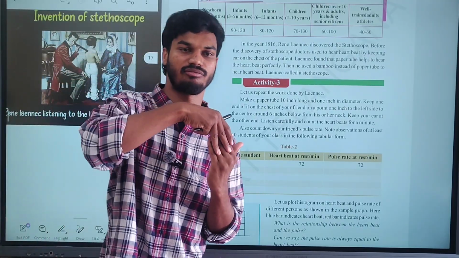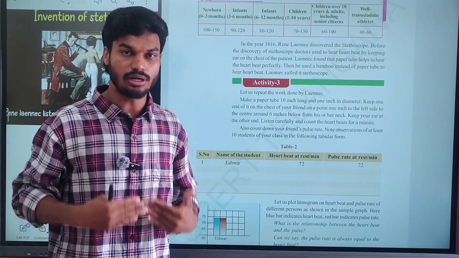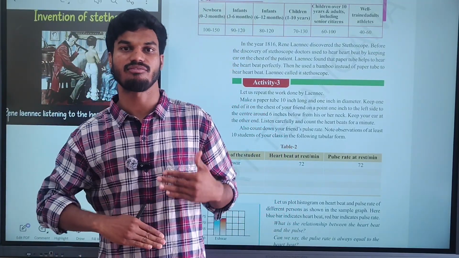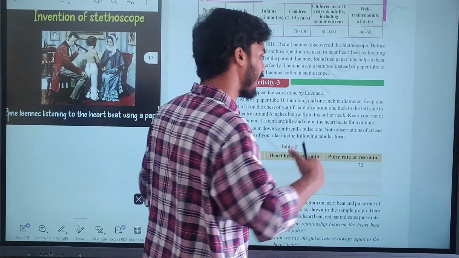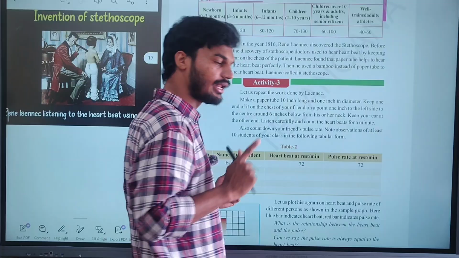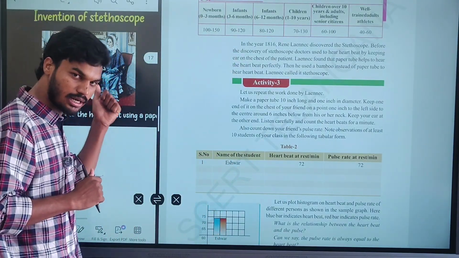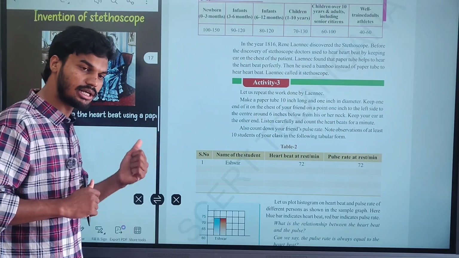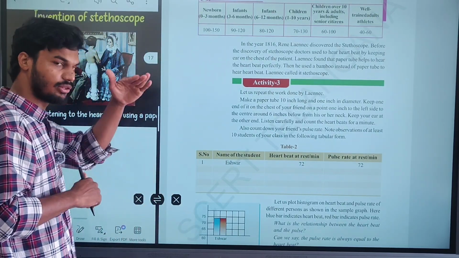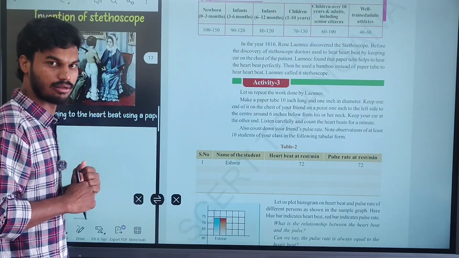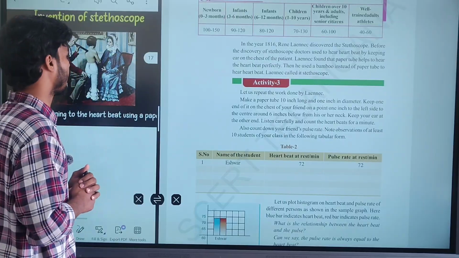Dorsal means the back side. For example, I am turning my back side. My back portion will be the dorsal side, and my front portion, which you see appearing in front, we call the ventral side. It is the ventral region, and my back side region is the dorsal region. So we can hear the heartbeat from the dorsal side as well as the frontal side. At the frontal side, you have to place the stethoscope at your chest region. At the back side, you can observe the heartbeat from about 6 inches below the neck.